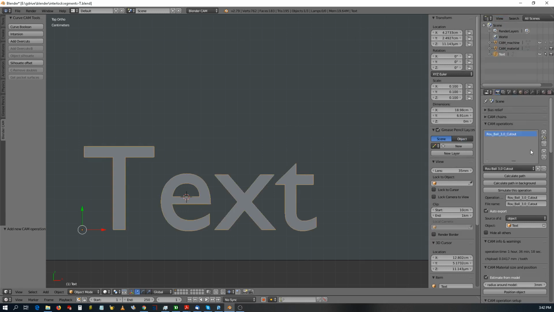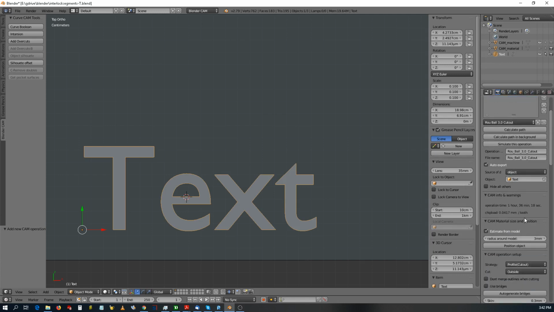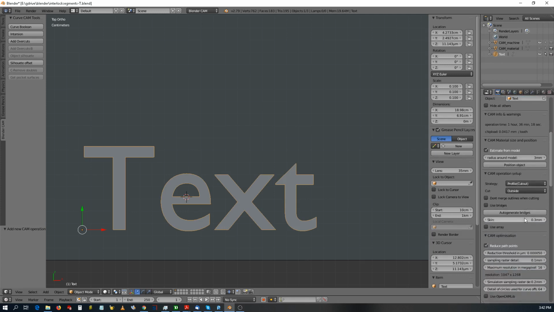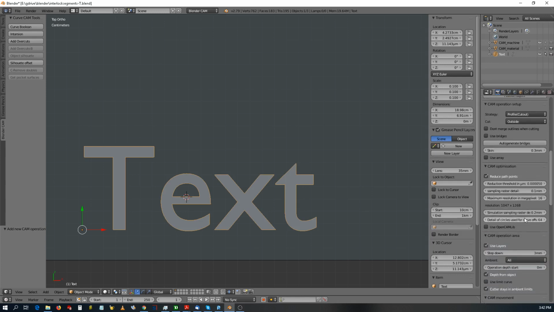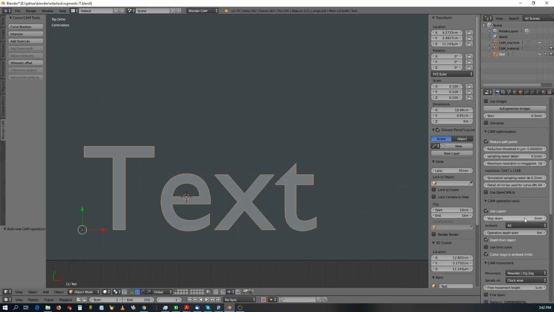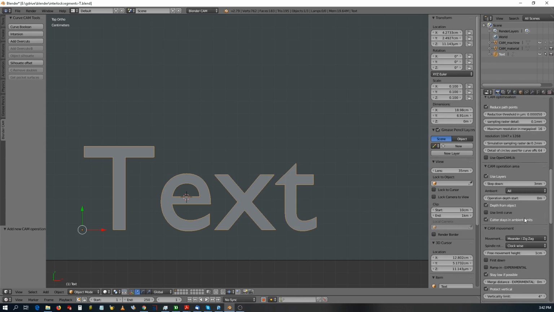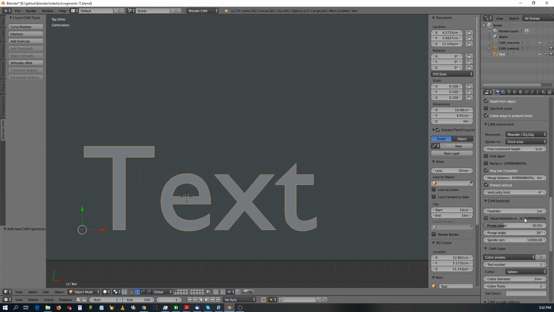Okay, so right now the object should be text, and it is. And I will change the bit size.